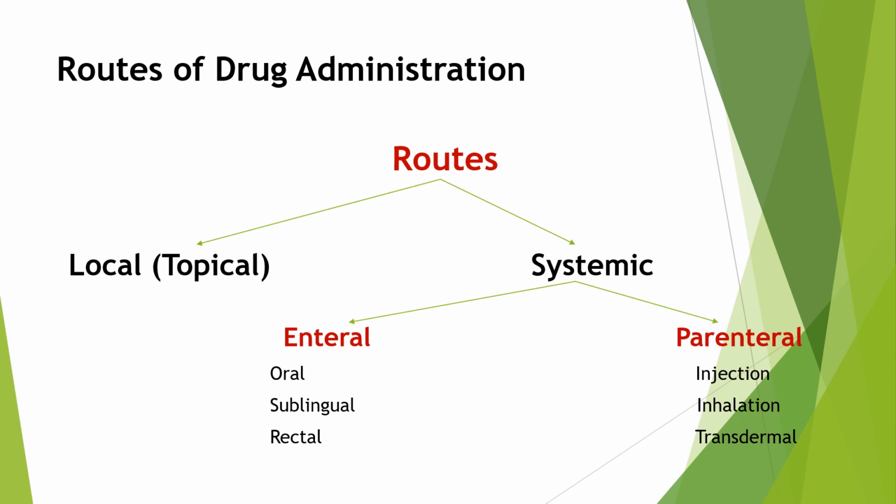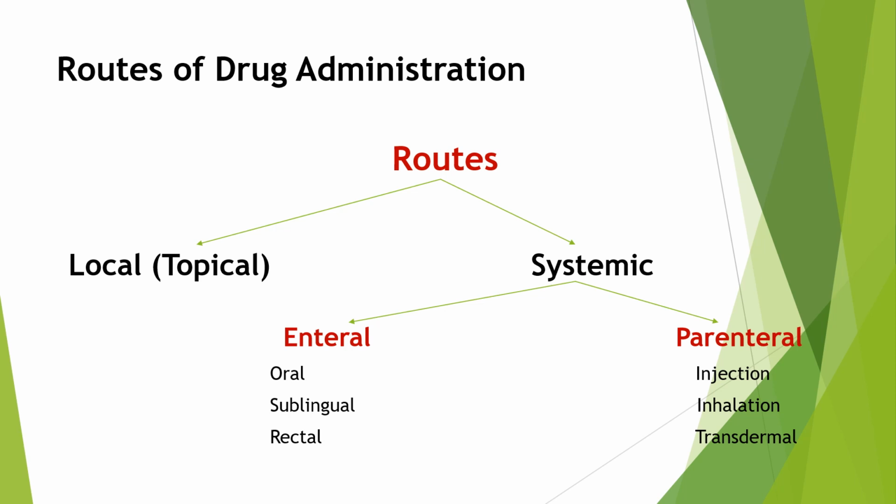Routes of drug administration are classified into two classes. Local route of drug administration, that is topical route. Topical means drugs are applied over the skin surface, that is local route of drug administration. And systemic route of drug administration. Systemic routes are further divided into two classes: enteral route and parenteral route.